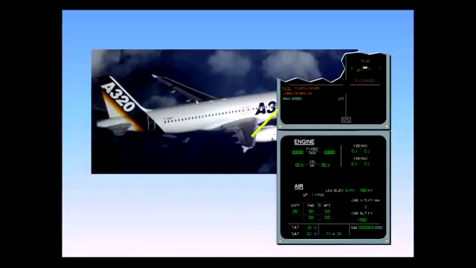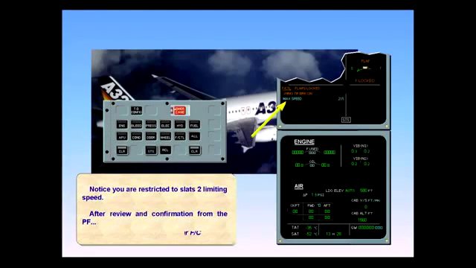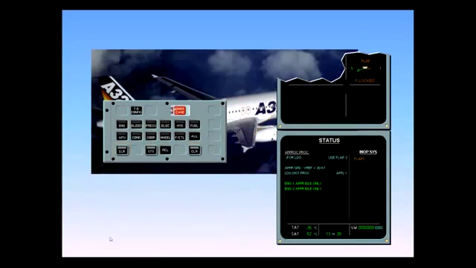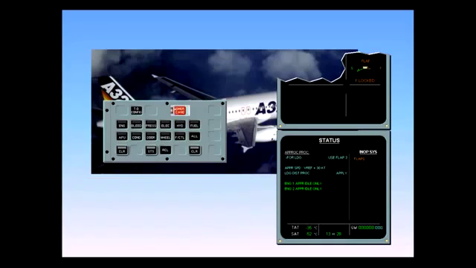Notice that you are restricted to slats 2, limiting speed. After review and confirmation from the pilot flying, clear flight control. The status page is displayed for review. The required landing configuration is flaps 3, which will give maximum slat deployment. Information in green indicates that we will have the approach idle on both engines. In the inop column, the flaps are listed as inoperative.